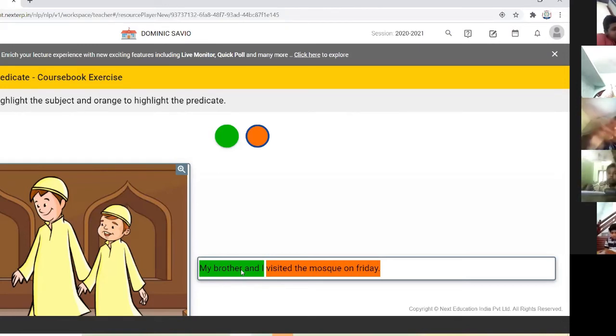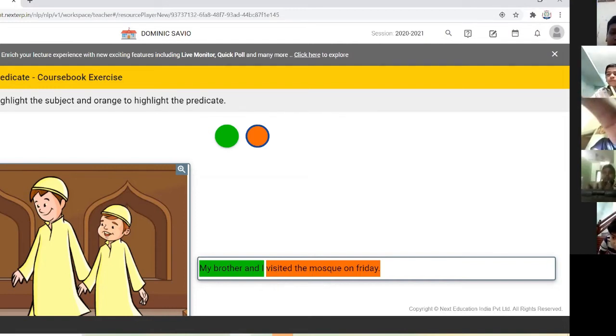The noun part. The subject means whom or by whom the verb or the object about the predicate says, that is the subject. Okay, this is the subject here, and verb visited, mosque on Friday, this is the predicate. Verb and the mosque on Friday is the object. So verb plus object is the predicate. Predicate means verb plus object, and visited is the action word here.